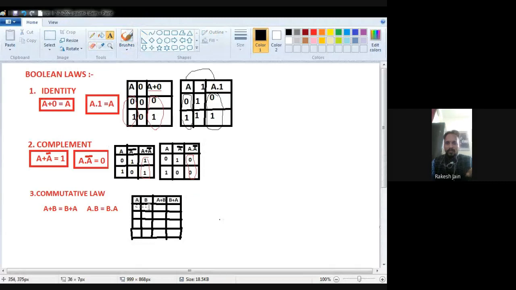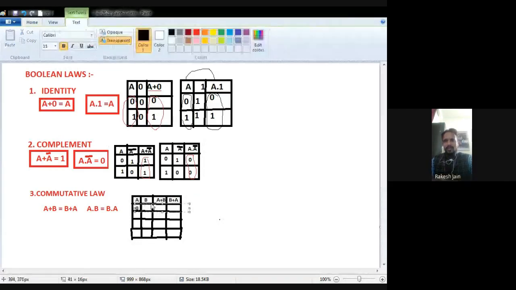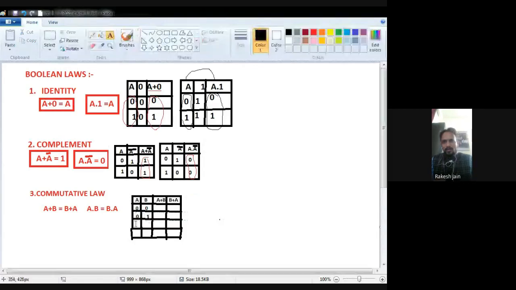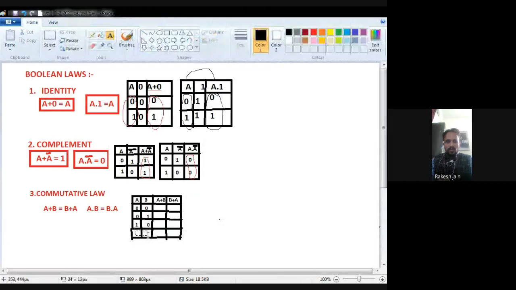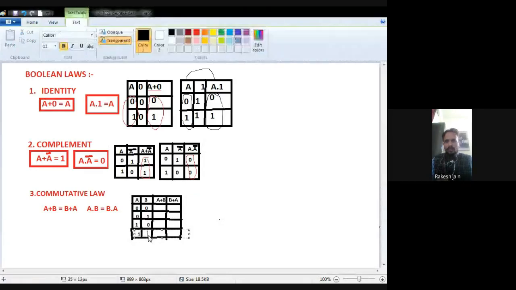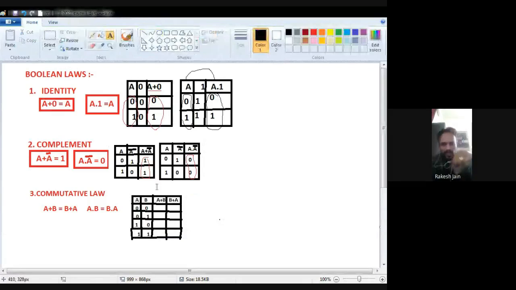Let A be 0 and B be 0. Now here A is 0 and B is 1. Now the third case, A is 1 but B is 0. And now the fourth case, both are 1. Both are 1. Okay, now check.